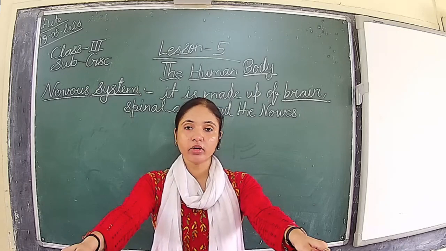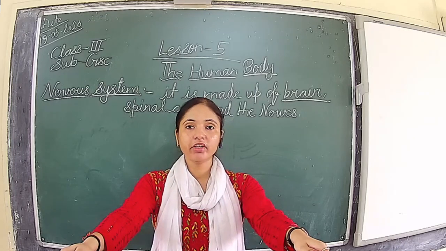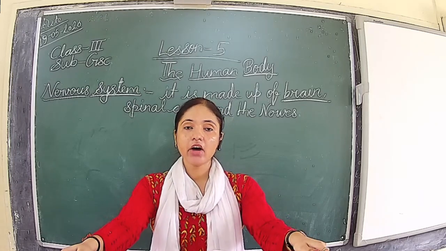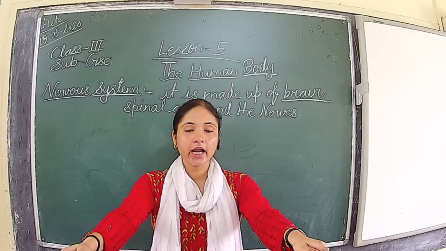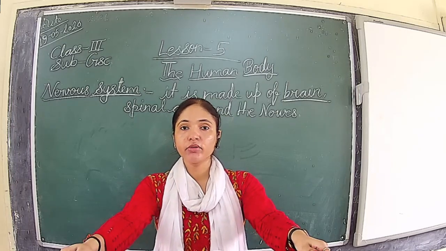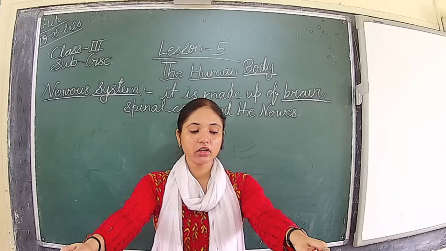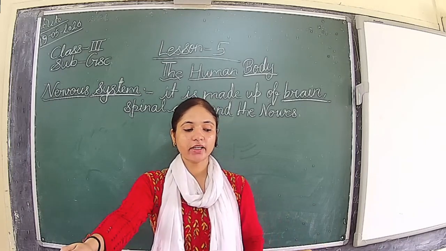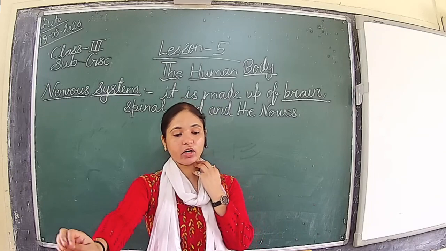These all things are controlled by the nervous system or the brain.